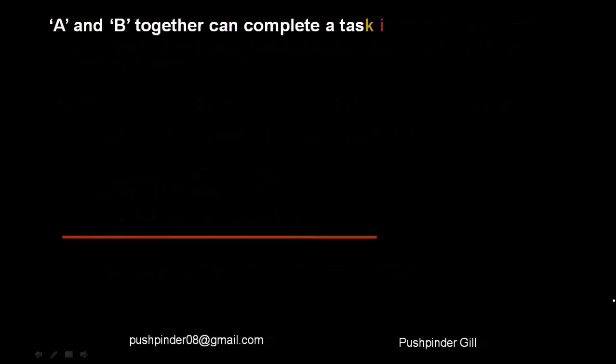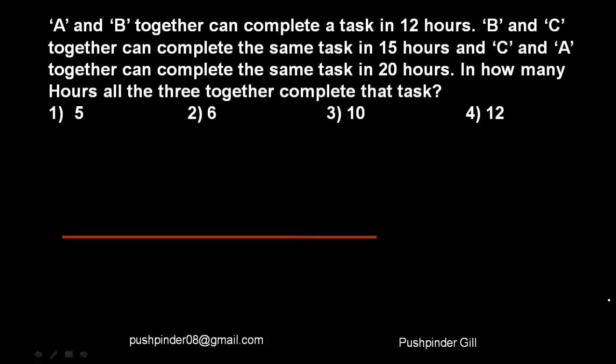So let's see the question. In this question, A and B together can complete a task in 12 hours, B and C together can complete the task in 15 hours, and C and A together can complete the task in 20 hours. So in how many hours will all three together complete that task? Now this is a very good question which you can solve pretty easily. The first step is to lay down the question.